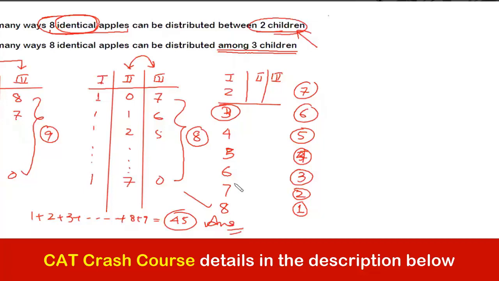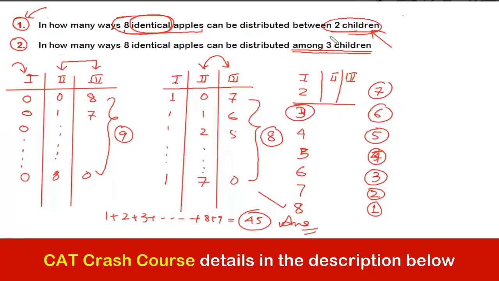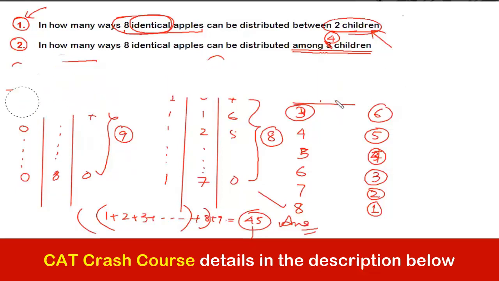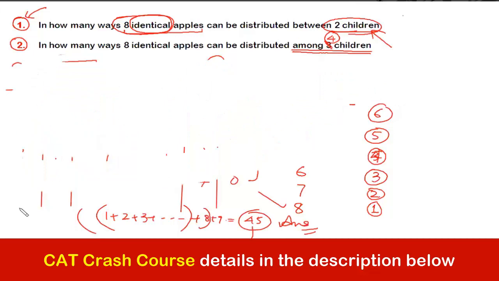Now let's say instead of 3, had it been 4, then this approach would have become very cumbersome. There would be a lot of difficulties. Then what would happen? You would add up to 9, then add from here to here, then from 1 to 7. Obviously, going by this approach would take at least 4, 5 or 6 minutes. At times it may take 10 minutes depending upon how you are solving it. So for this we'll just take help of the formula. We'll take the help of one formula.